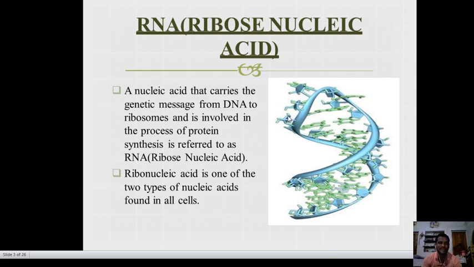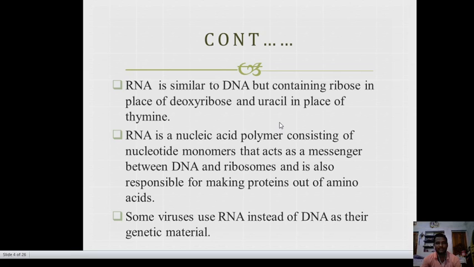Ribonucleic acid is one of the two types of nucleic acid found in all cells. RNA is similar to DNA, but contains ribose in place of deoxyribose and uracil in place of thymine. RNA आणि DNA याच्यामध्ये जर आपण फरक बघितला तर ते म्हणजे एक ऑक्सिजनचा म्हणजे डिऑक्सिरायबोज आणि एक म्हणजे युरॅसिलचा.